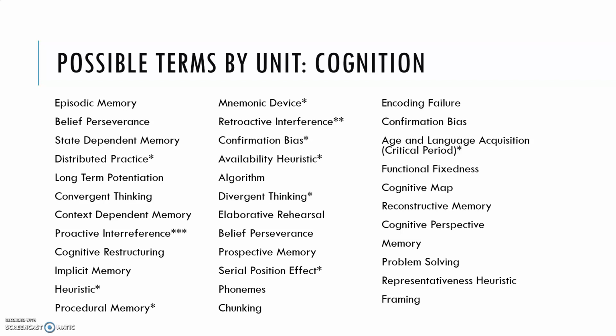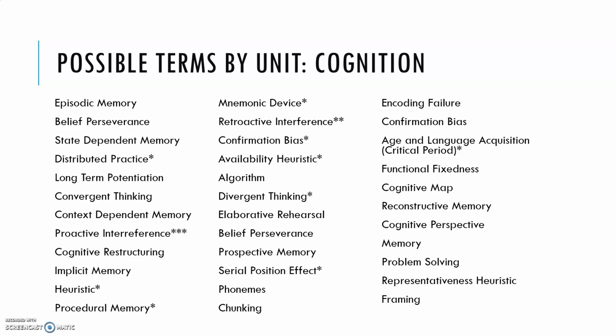I would break cognition up while you're studying for these, and like I said, I'm not going to go over every single term on here. That's for you guys to study. But I would break it up into a group of terms on memory, a group of terms on problem solving, a group of terms on obstacles to problem solving, and then last, the handful of terms that deal with language. You can see here that a couple of terms show up pretty frequently: proactive and retroactive interference, and all of the different types of memory have come up at least once.